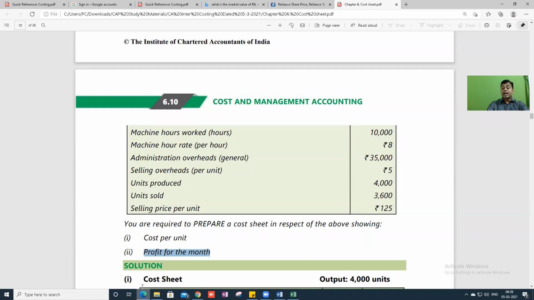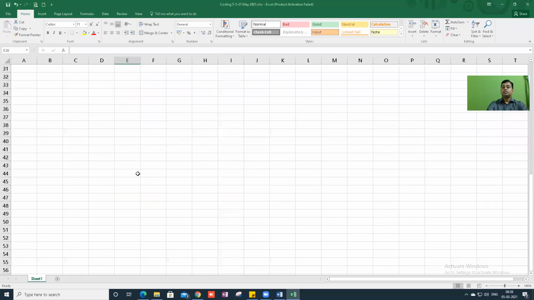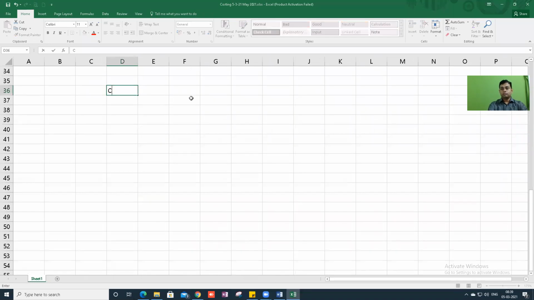Yes. So put the heading: chapter 6, problem number 1, page number 6.09. Chapter 6, cost sheet. Page number 6.09. Problem number 1. Statement showing calculation of cost per unit.